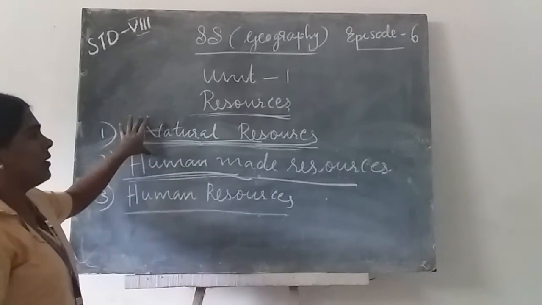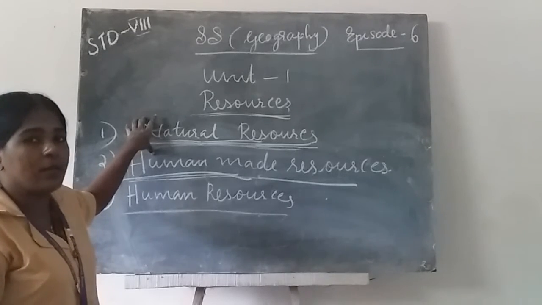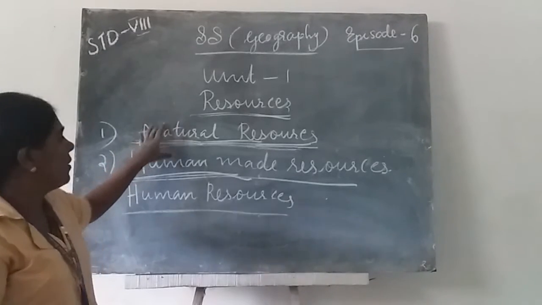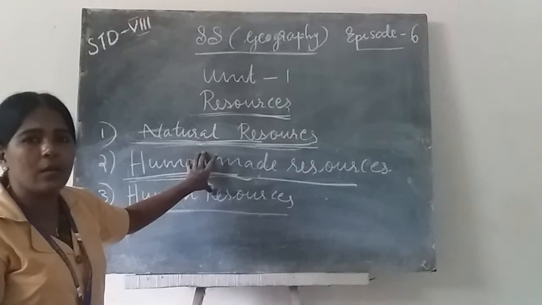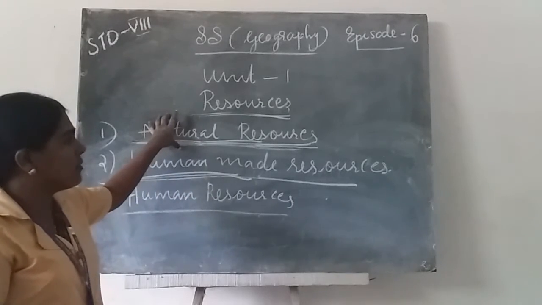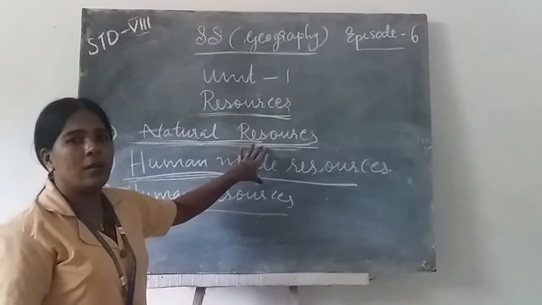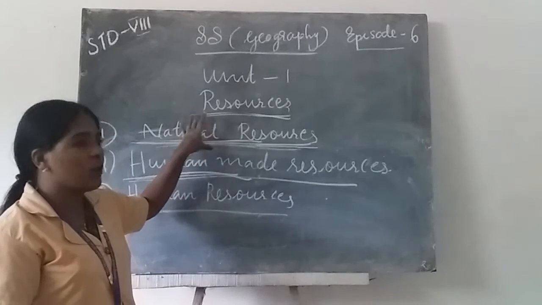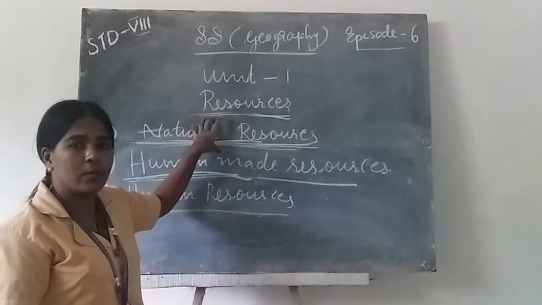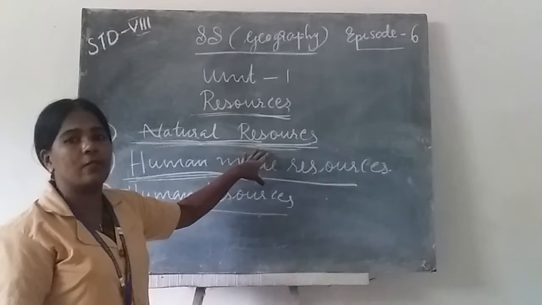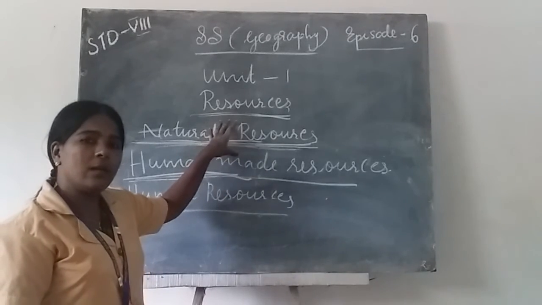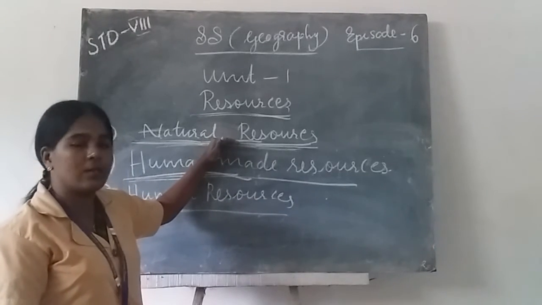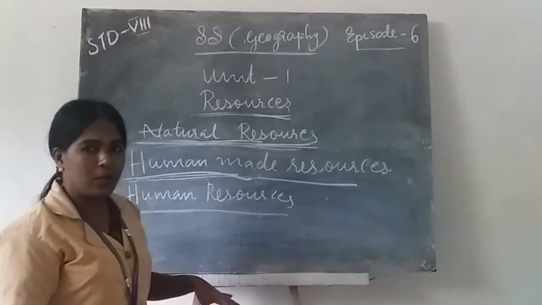Natural resources are very important. There are so many classifications. Human-made resources are very simple because when humans change the natural resources into another form, they become human-made resources.